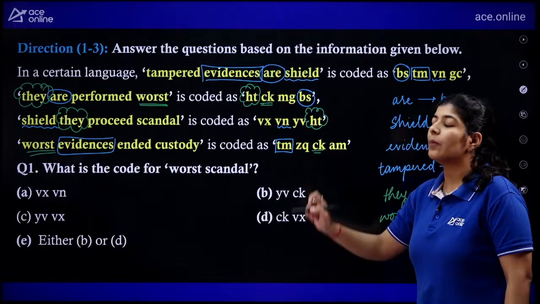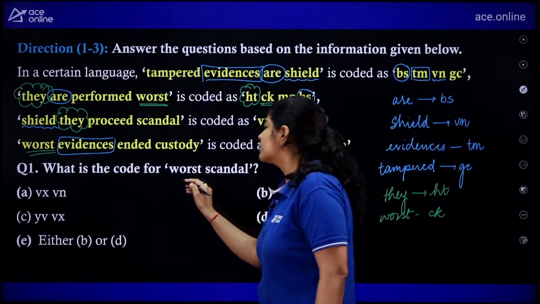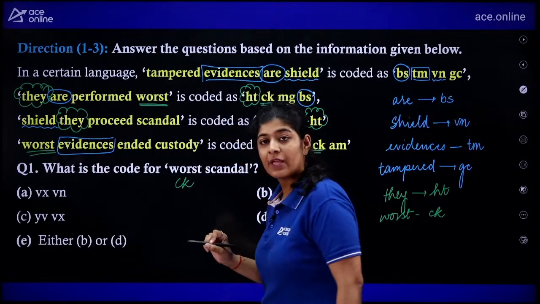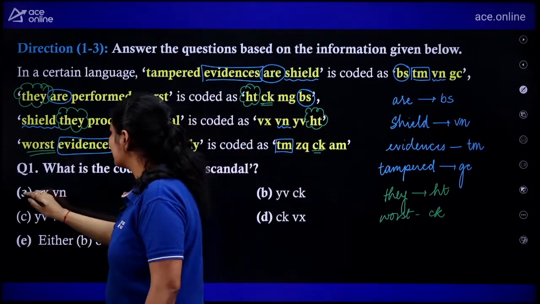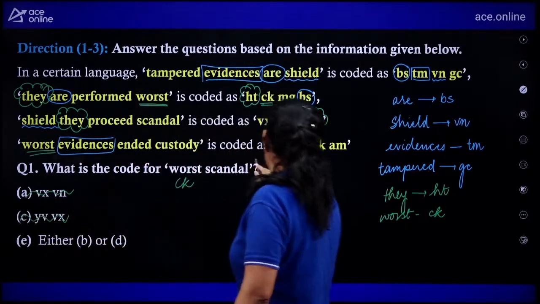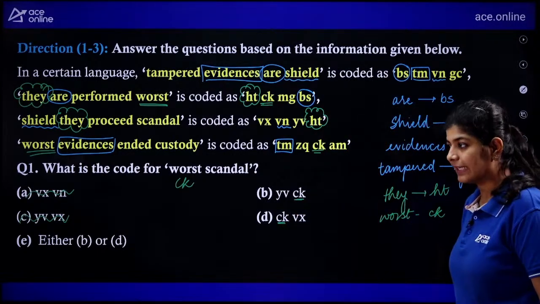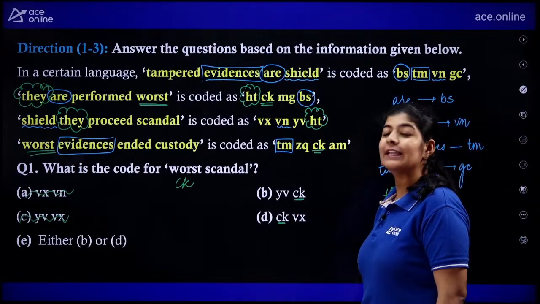Now in question number 1 as well, we need to find out the code for worst scandal. So we know that we need CK. If we need CK, then we can easily eliminate option number A, right? And option number C. In this one, we do have CK. In this one as well, we do have CK, right? Very good, Princey.